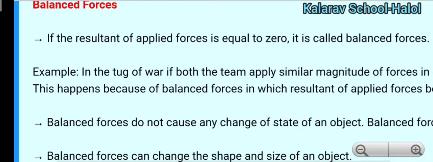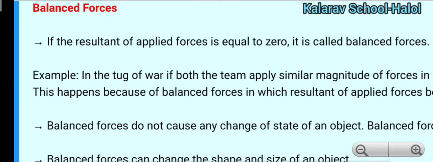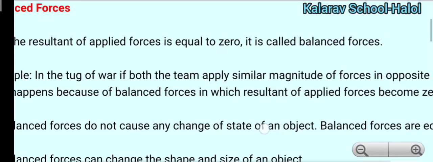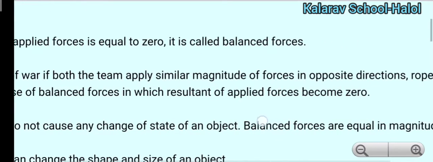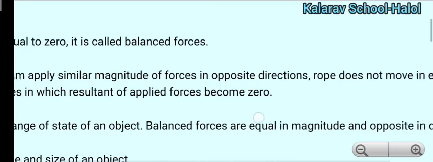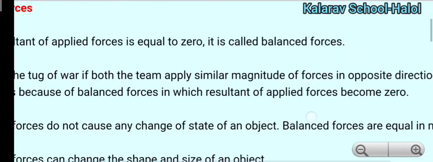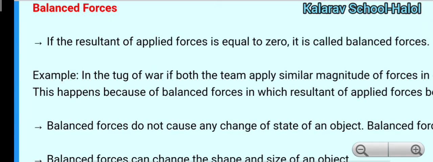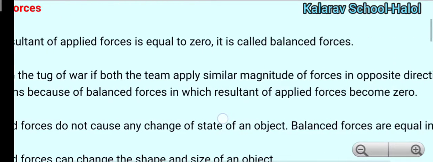If we push a wall with full force, the movement of the wall does not take place, which means an equal force is applied from the opposite direction. So the net resultant force is 0, which means it is a balanced force. Here is another example. In tug of war, if both teams apply similar magnitude of force in opposite directions, the rope does not move to either side. This is because of balanced force, in which the resultant of applied forces becomes 0.